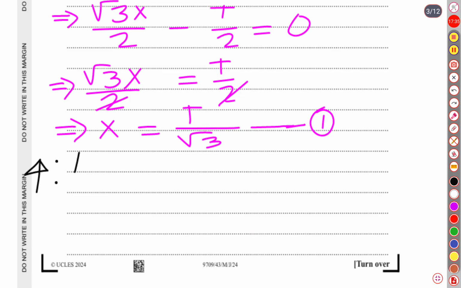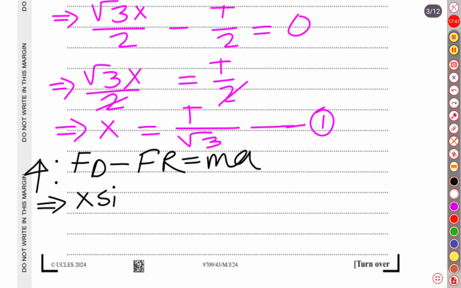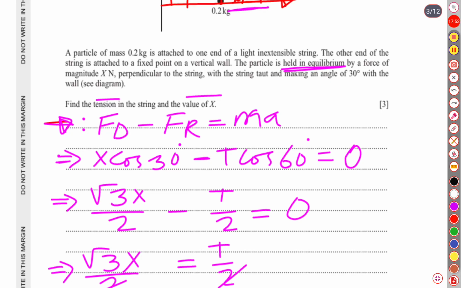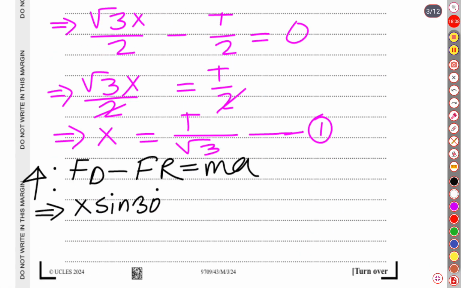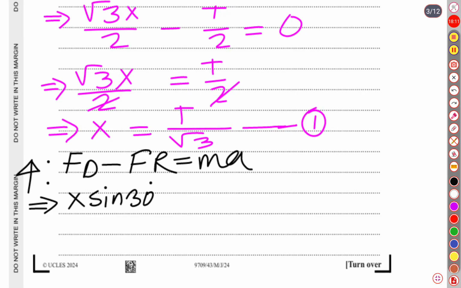Driving force minus resistance force is equal to mass into acceleration. And the driving force we have got is X sine 30 degree. Let's see whether any other force is acting on the particle upward. Yes, there is another force, this one, another vertical force acting on the particle. This is T sine 60. So the next force is plus T sine 60. This was the upward force.